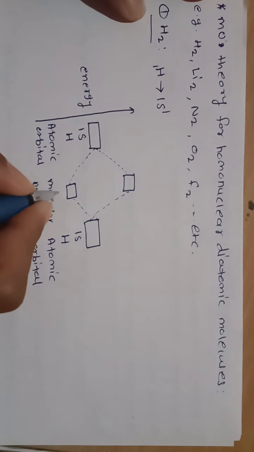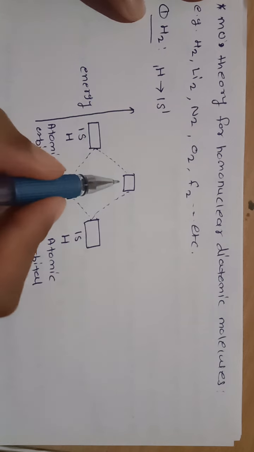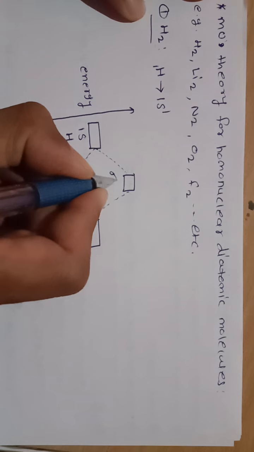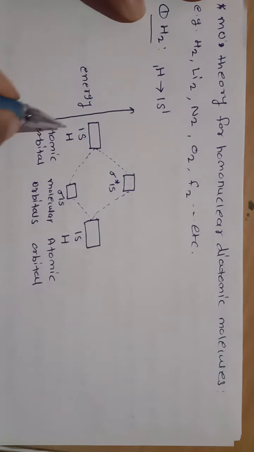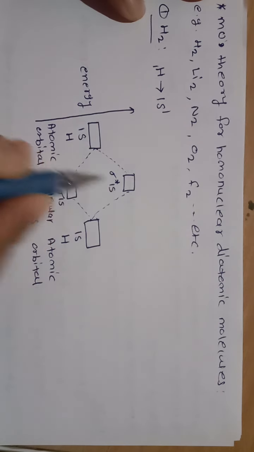Therefore, this molecular orbital is sigma 1s. This is the bonding molecular orbital, and the other higher energy molecular orbital is called the anti-bonding molecular orbital, that is sigma star 1s. Here there are two molecular orbitals: first the bonding molecular orbital sigma 1s, and the anti-bonding molecular orbital sigma star 1s.